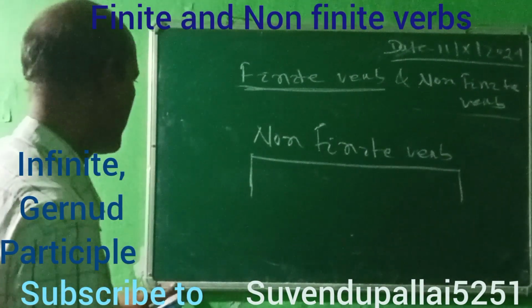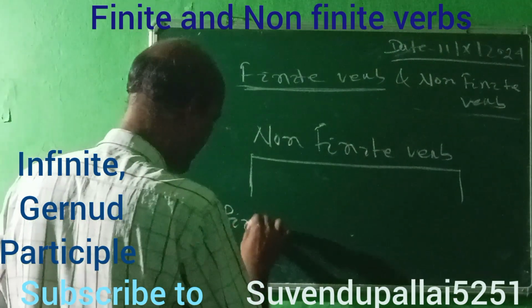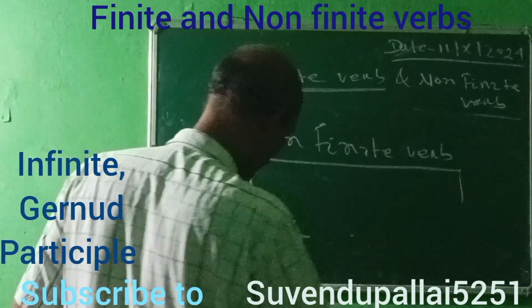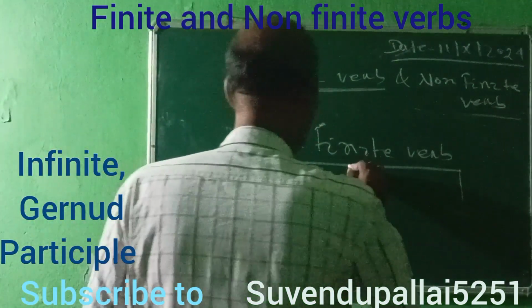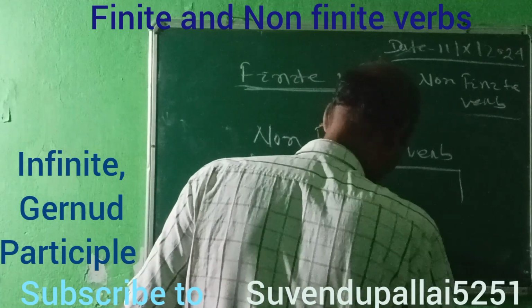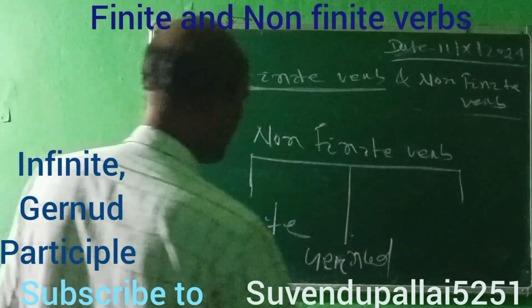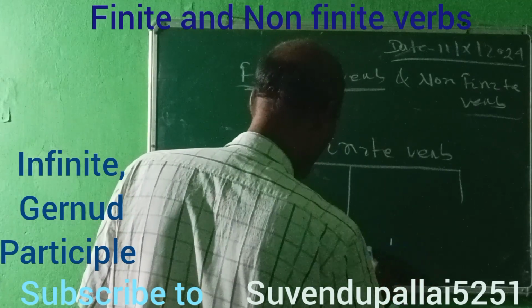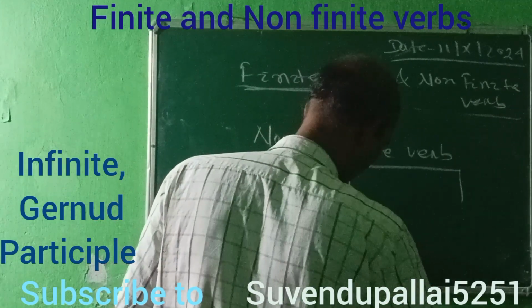First one is infinitive. Second is gerund, G-E-R-U-N-D.